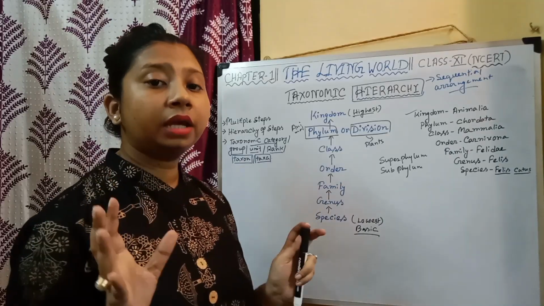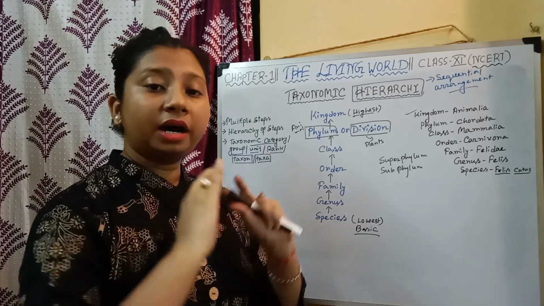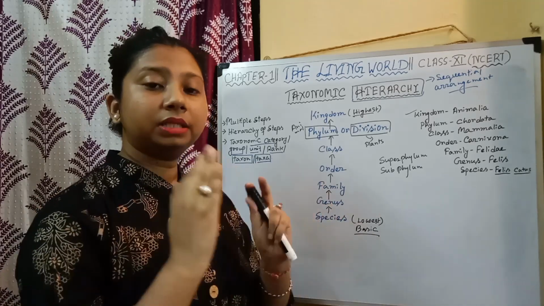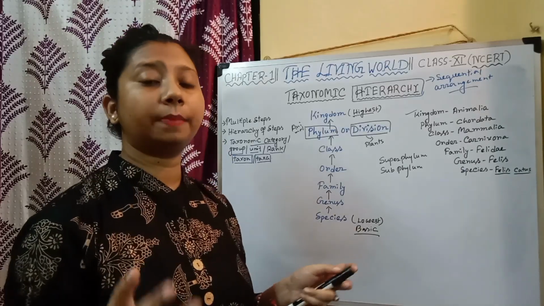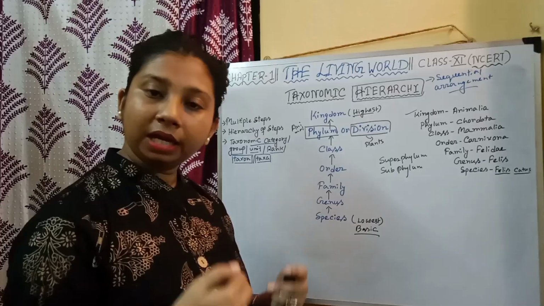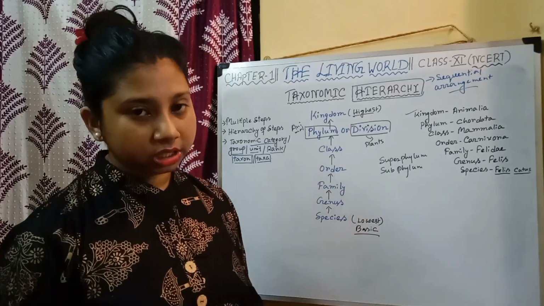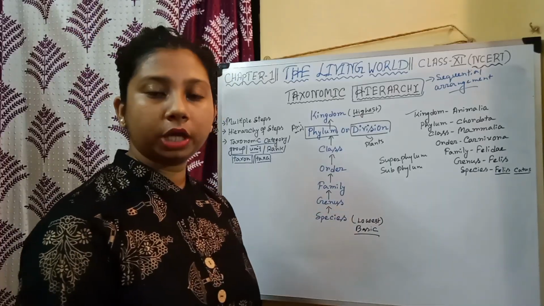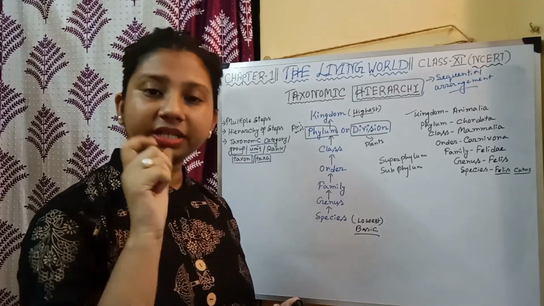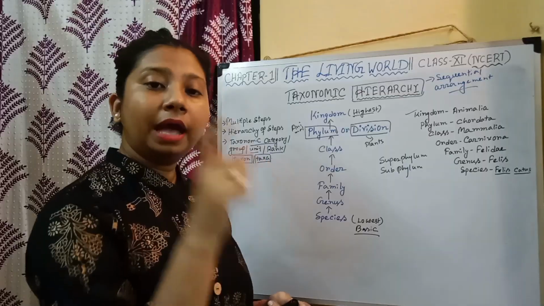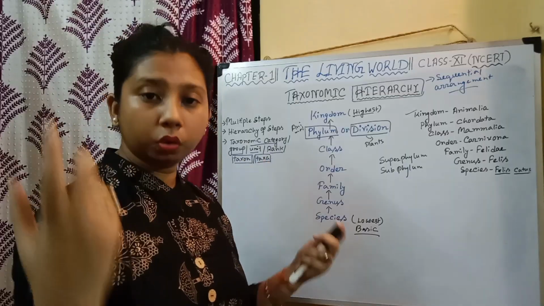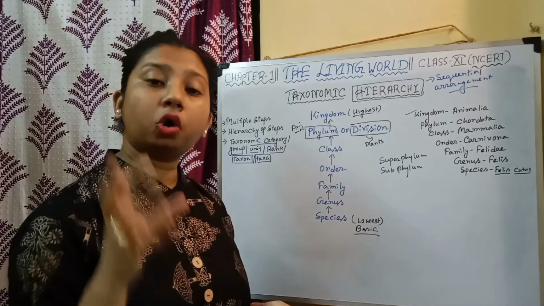Now just think, animals have a large diversity. Animals can be of various types, correct? As an example, we are animals, humans are animals, fishes are animals, reptiles are also animals, insects are animals, earthworm, that is Annelida, this is also an animal, and sponges that we use in our daily life, that is also an animal.